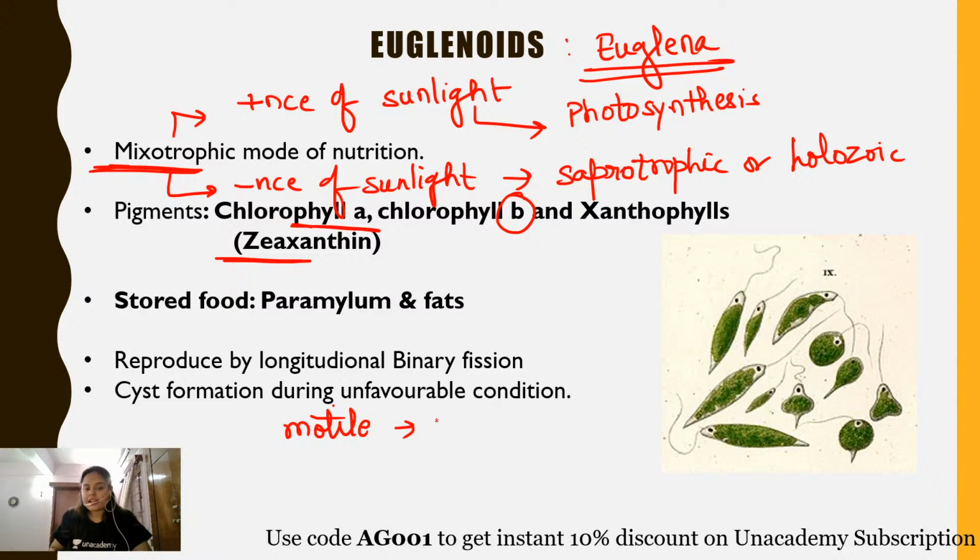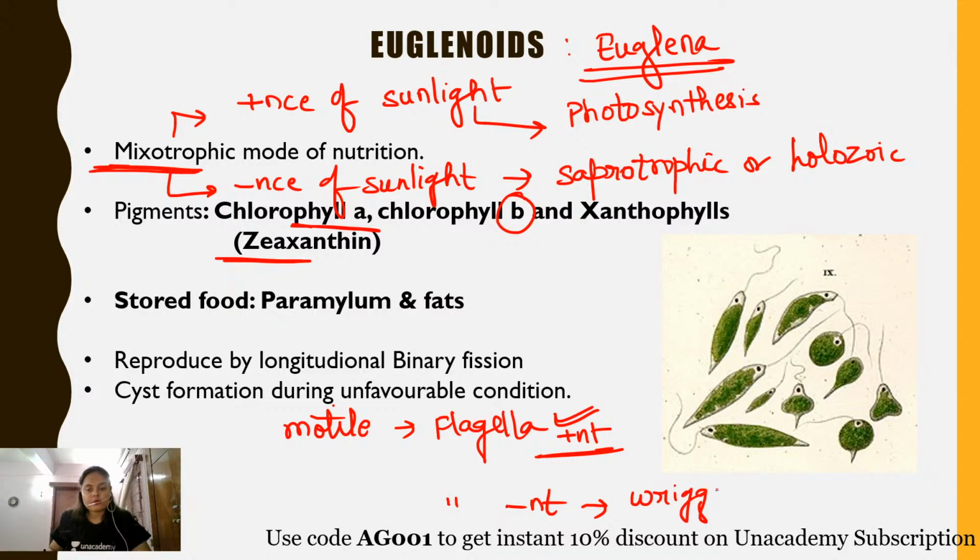If they contain flagella, then they will be showing movement with the help of flagella itself. But if flagella is absent, then they show a classical wriggling like movement. This wriggling like movement is worm like movement. Wriggling like means worm like movement.